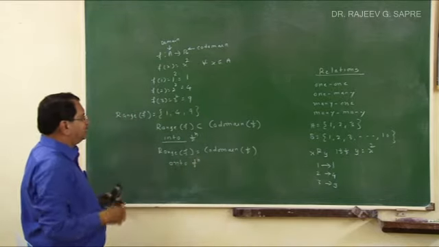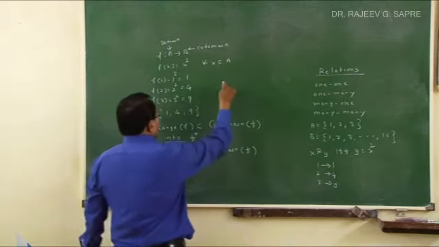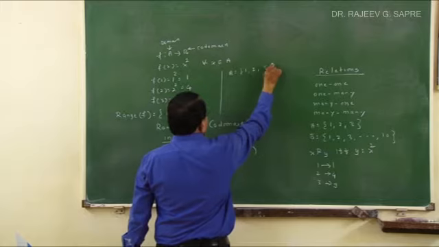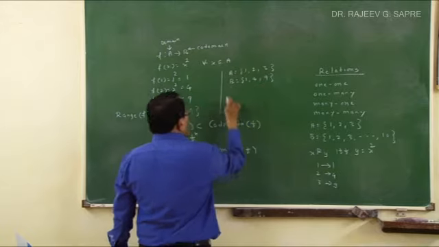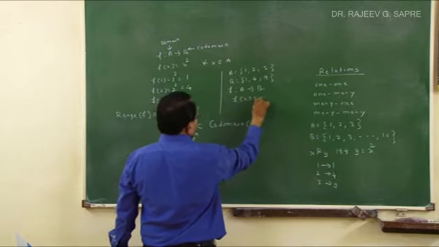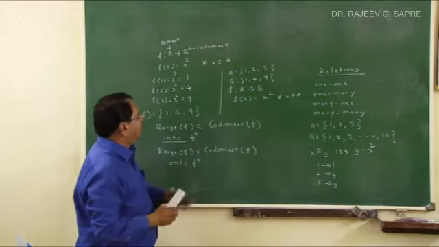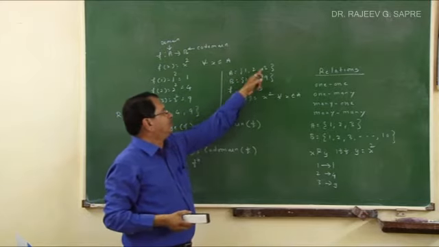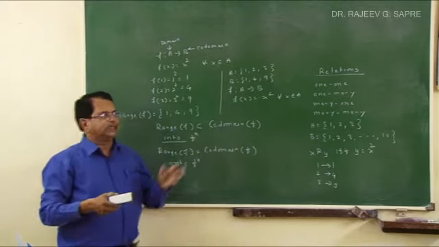We can use the same example. Instead of b as 1, 2, 3 up to 10, suppose in the same example you take a as say 1, 2, 3, and b as say 1, 4 and 9, and I define a function f from a to b by f of x is equal to x square for all x belonging to a. What will you see now? F of 1 is 1 square, so it is 1. F of 2, 2 square, it is 4. F of 3, 3 square, which is 9. So here range and codomain will be equal, and so this function is onto function.